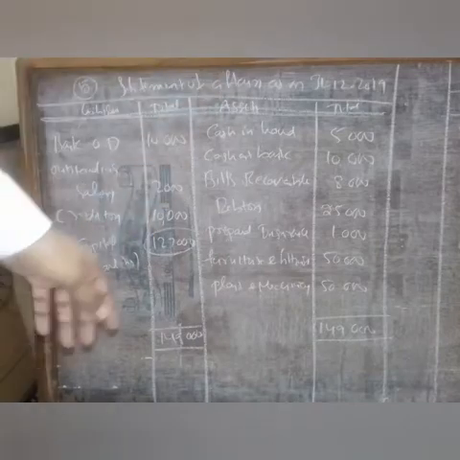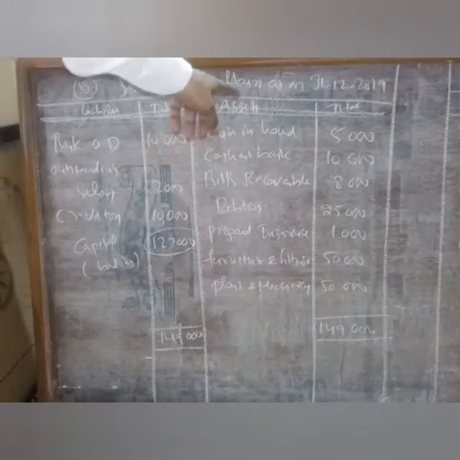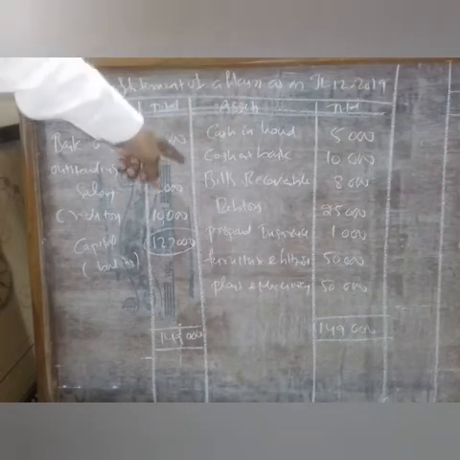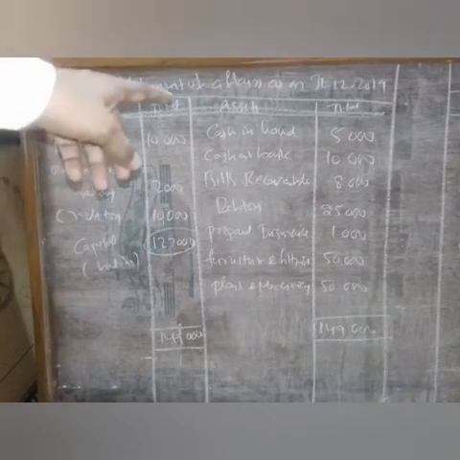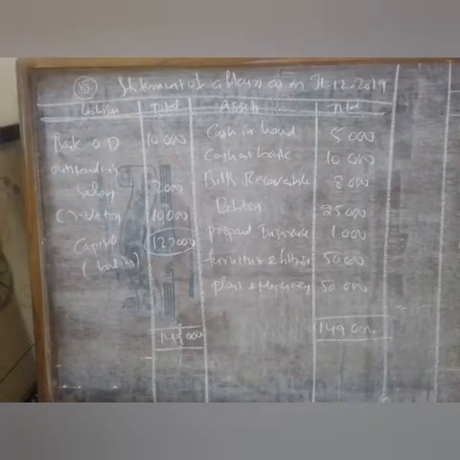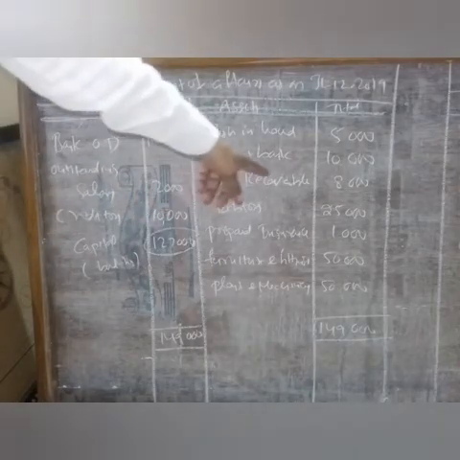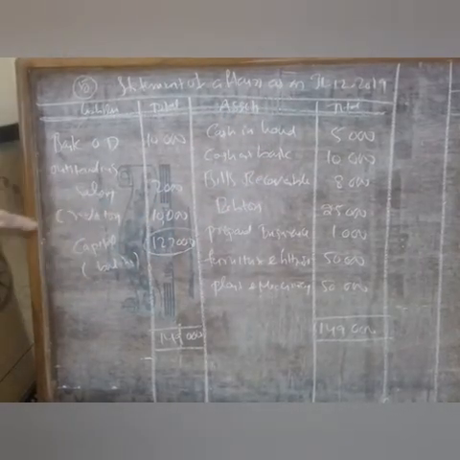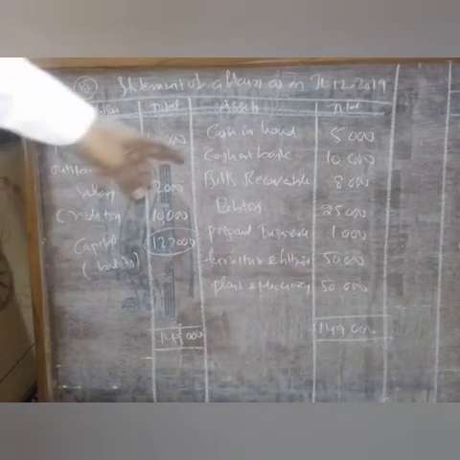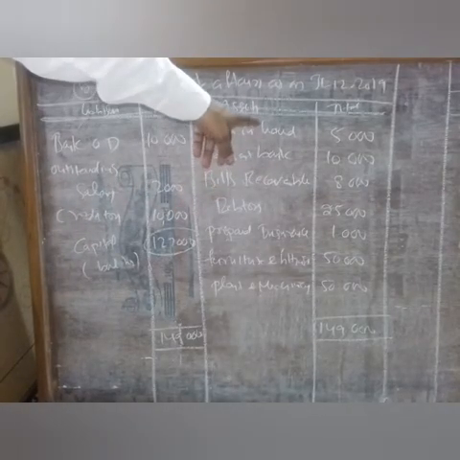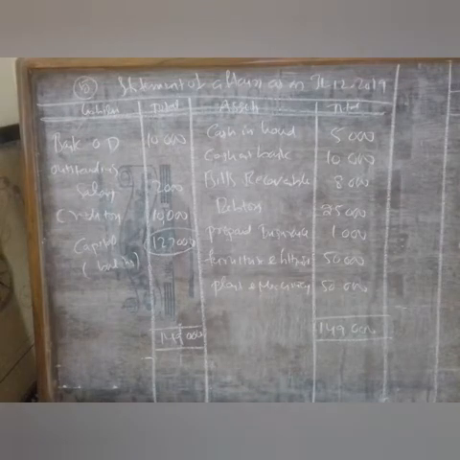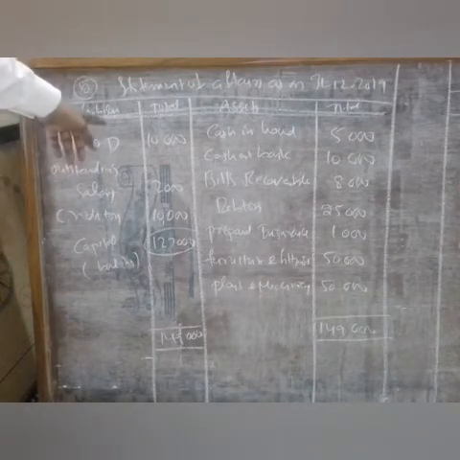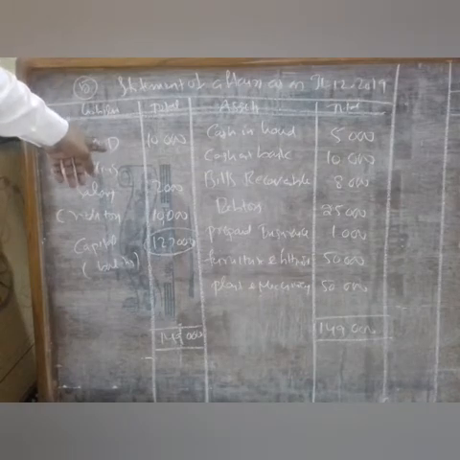Next, bills receivable 8,000. Bills receivable is an asset, so that will also come on the asset side. Next, debtors 25,000. Debtors is also an asset, so that will come on the asset side. Prepaid insurance is also an asset, so it will come on the asset side. Next, furniture and fittings and plant and machinery, these both are assets, so we have to write them on the asset side. After that, in this problem, bank OD 10,000 is given. Bank OD is a liability, so we have to write it on the liability side.